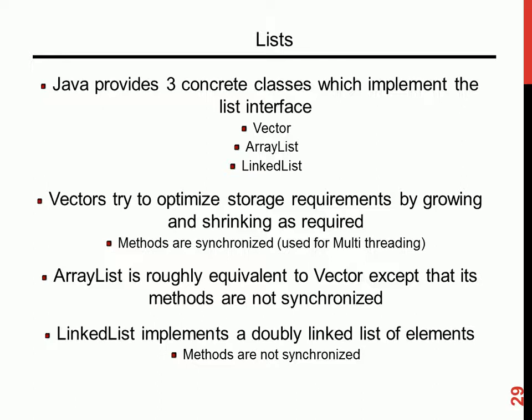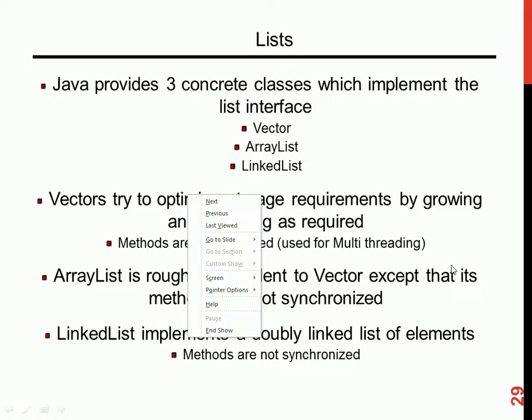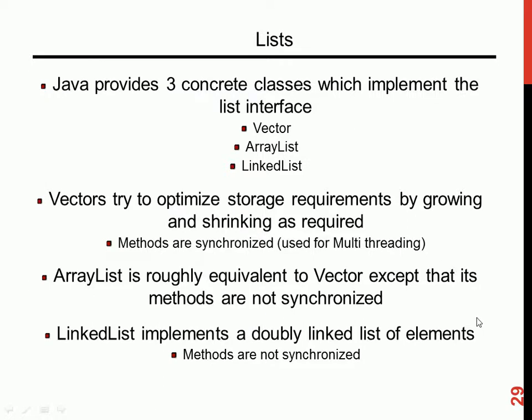And it's internally implemented as a linked list, a double linked list also. But just know that the methods are not synchronized. We'll talk about synchronization. Then the linked list implements a double linked list of the elements. That one also came with the array list. So as at that time, the methods were not synchronized.